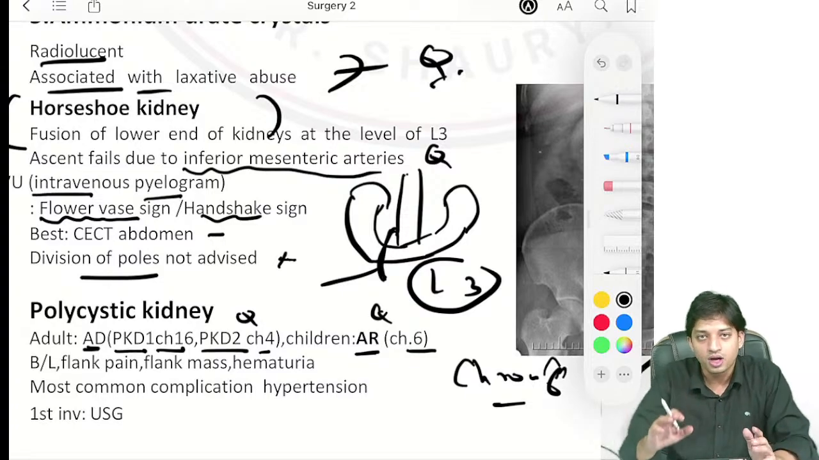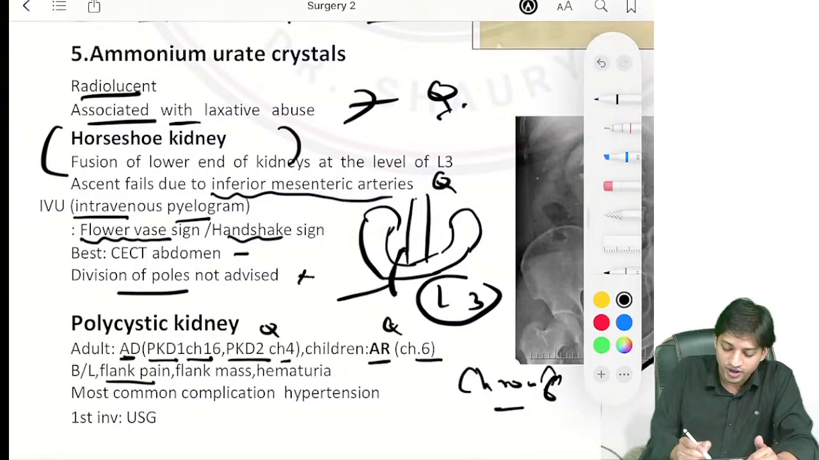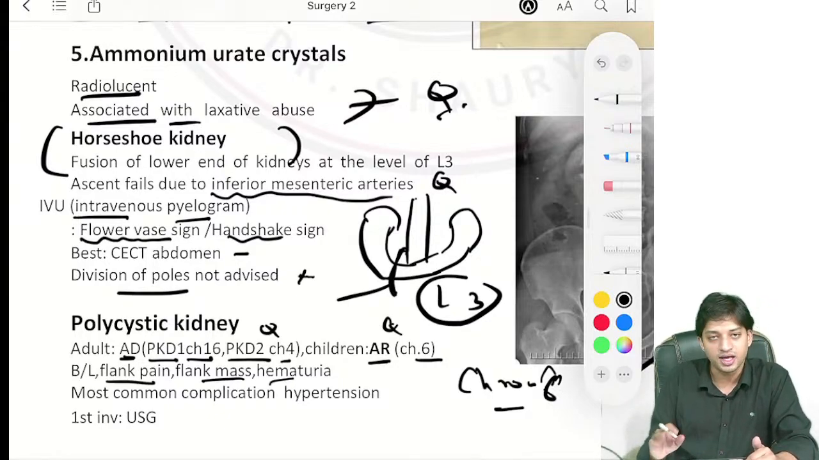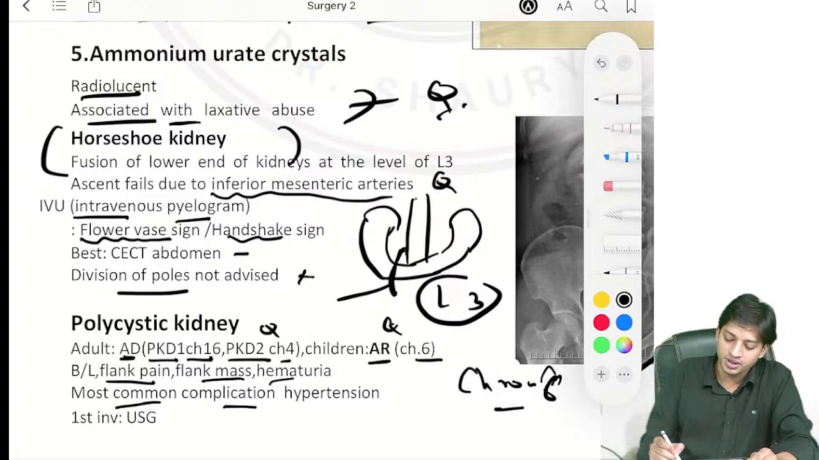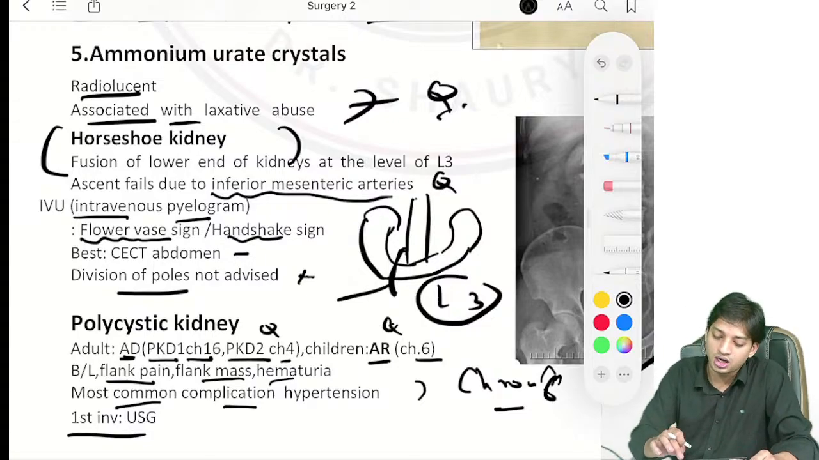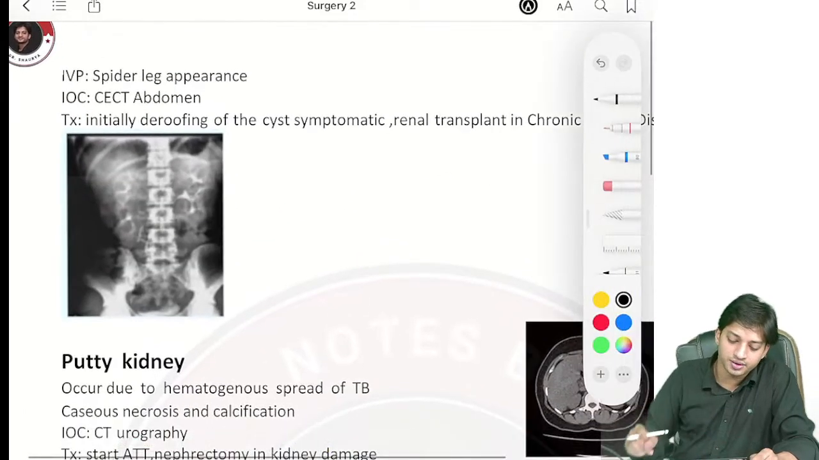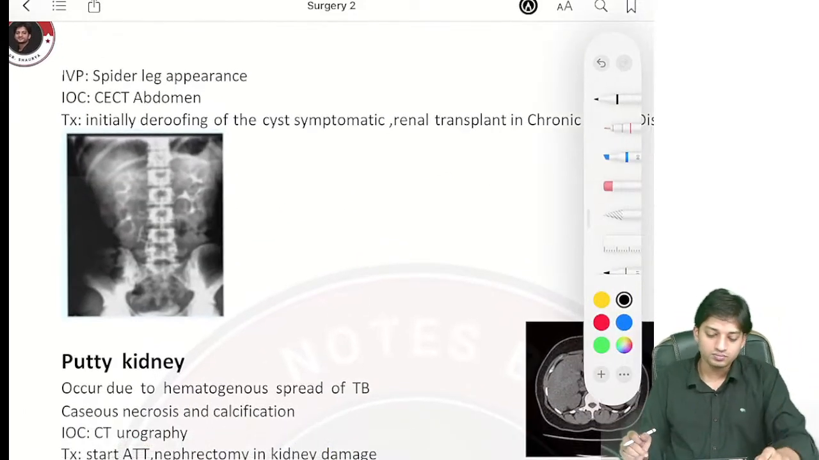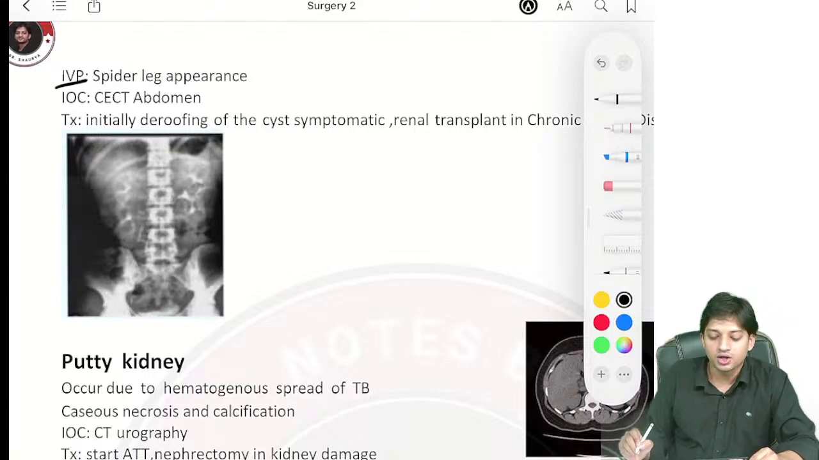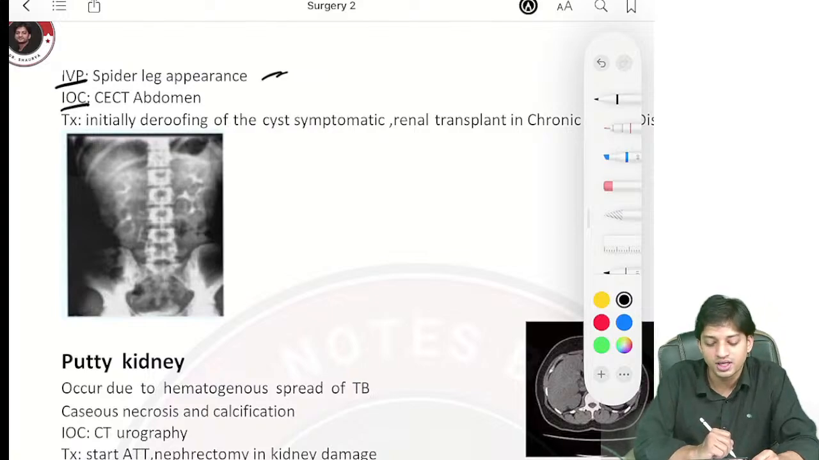Now, since the kidney is involved, you will find flank pain, flank mass, and hematuria. The most common complication will be hypertension. The first line of investigation for polycystic kidney disease is ultrasonography. Now, in IVP, what will you see? You will see the spider leg appearance. The investigation of choice here will be CECT abdomen.